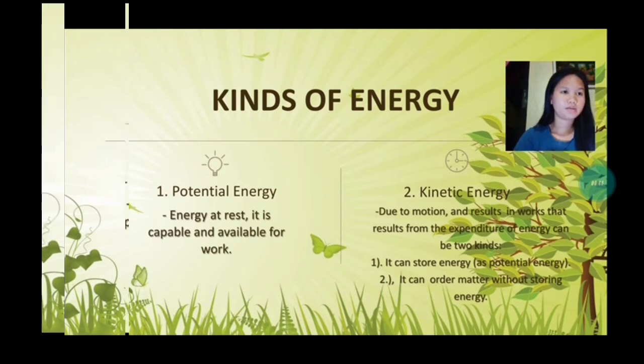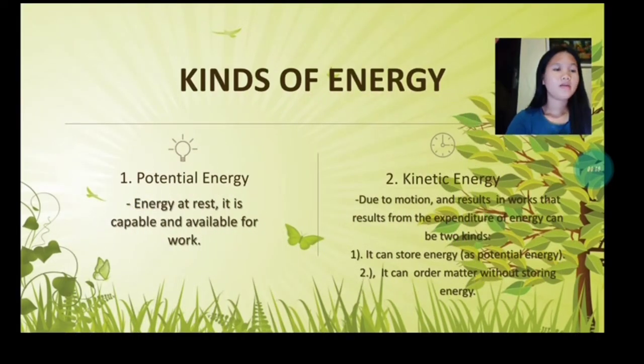It can be stored energy as potential energy, and it can be ordered matter without storing energy. For example, rubber bands can be classified as both potential and kinetic energy, depending on the state of the band. When an elastic band is stretched, it is loaded with potential energy. When released, there is the shift to kinetic energy.